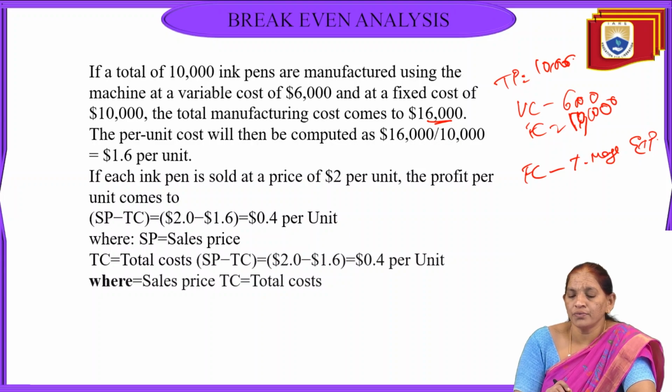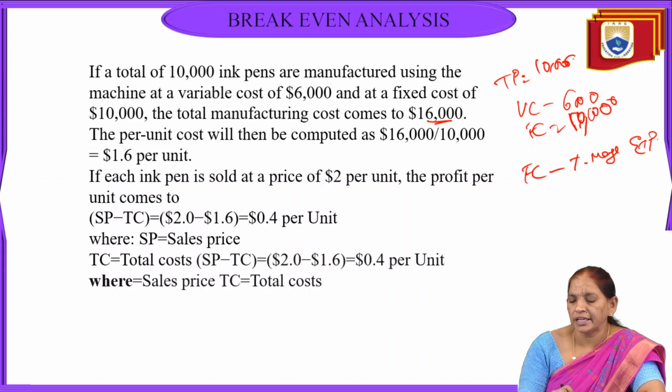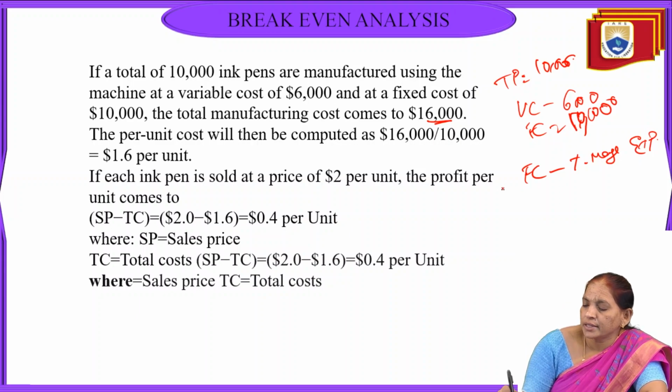So in case of this variable cost is 6 and the fixed cost is 10,000. First we will see the sales minus variable cost.